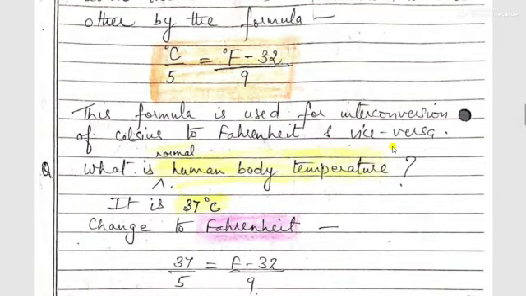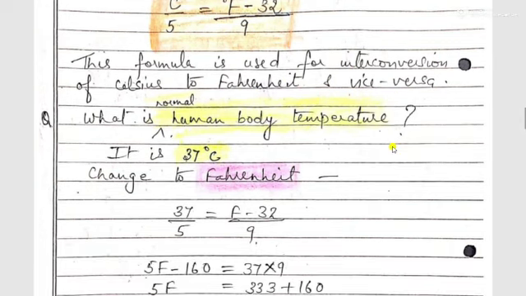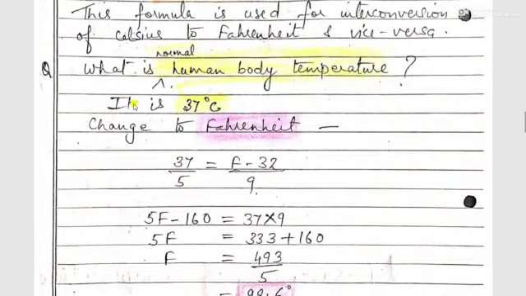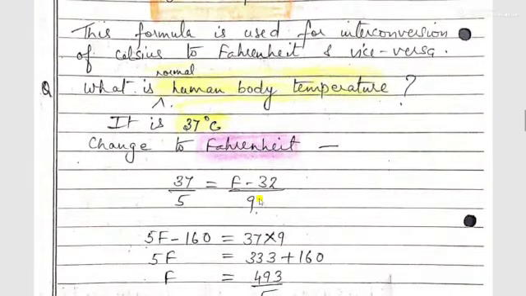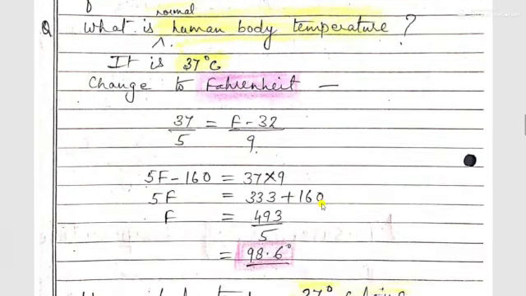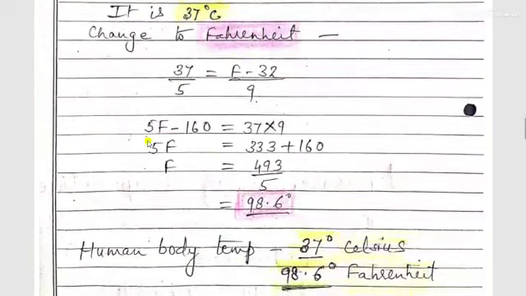Now let us do some examples. What is normal human body temperature? Our normal body temperature is 37 degrees Celsius. Now how can we change it to the Fahrenheit scale? Using the above formula, 37/5 = (F - 32)/9. So when we cross multiply this, we get 5F - 160 = 37 × 9.